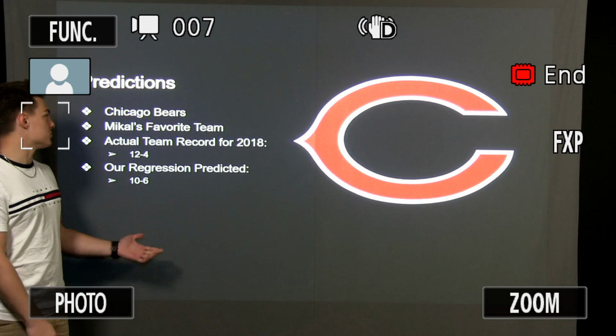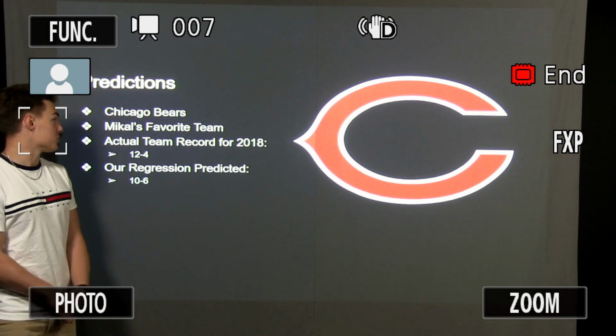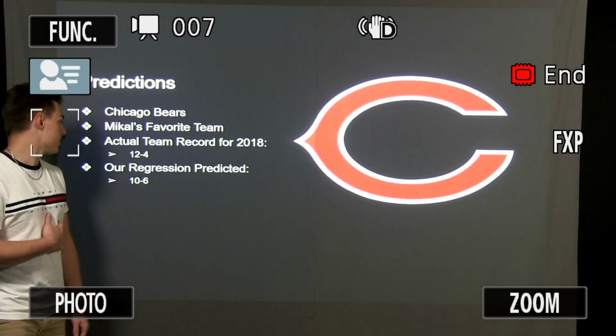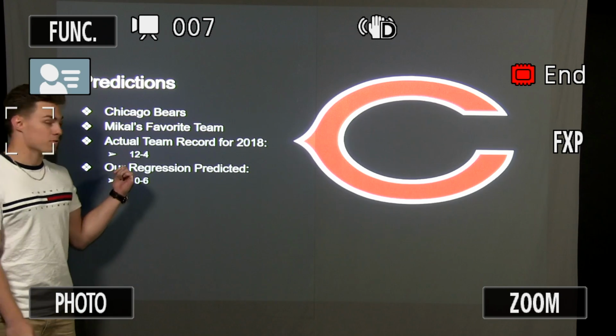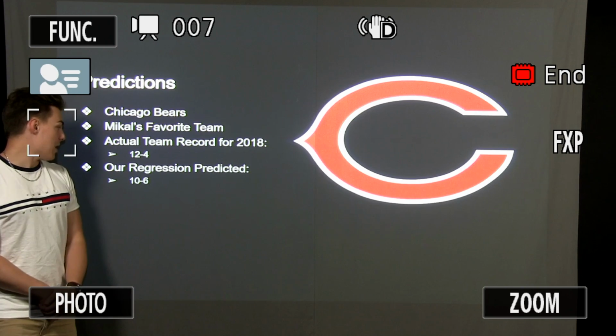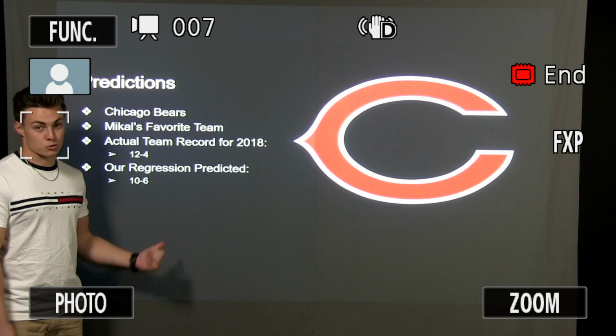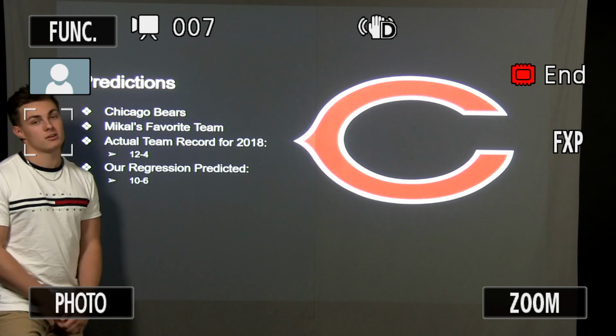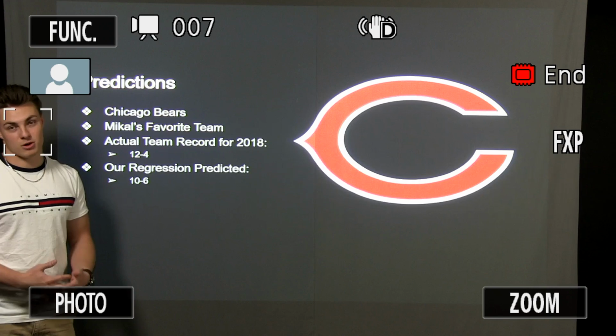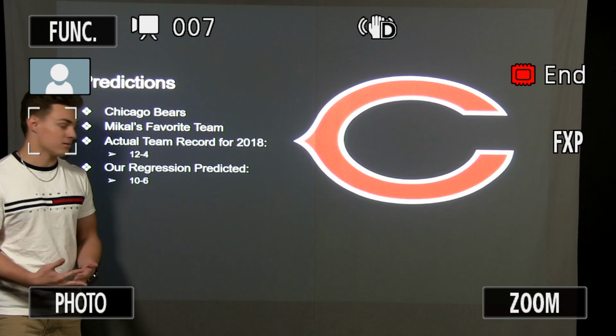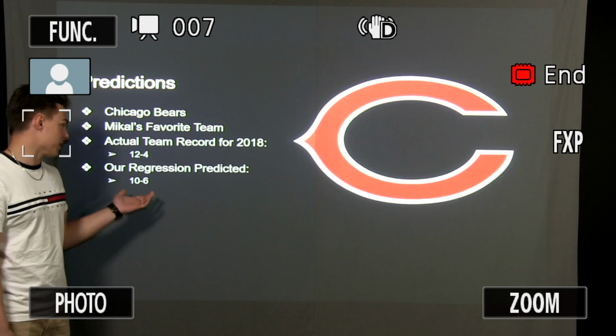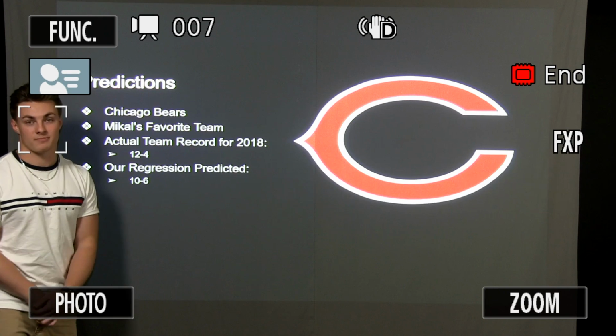The next team we chose to test our regression model on was the Chicago Bears, which is my favorite team. As you can see, we had a good year. We went 12-4 in this last year. However, our regression model predicted us to lose 2 more games, going 10-6, which can make sense because according to most, our quarterback play isn't the best. But as you can see, it's still within a couple games of the actual record last year.